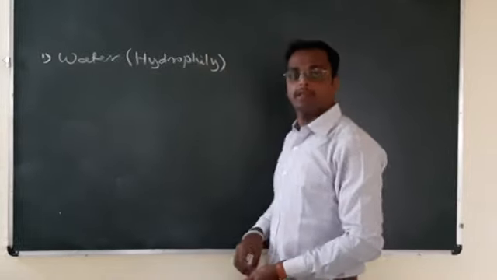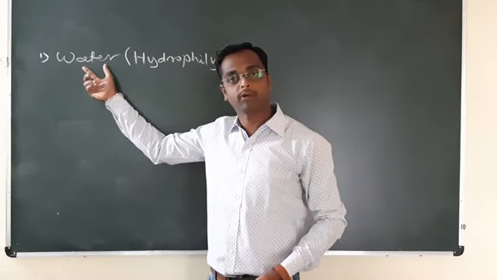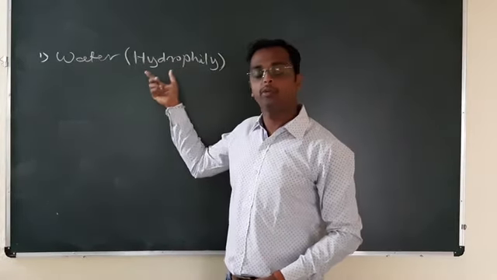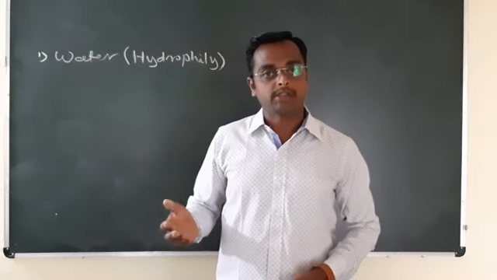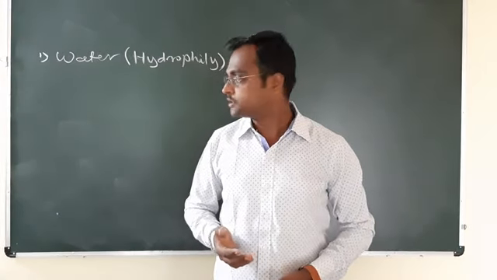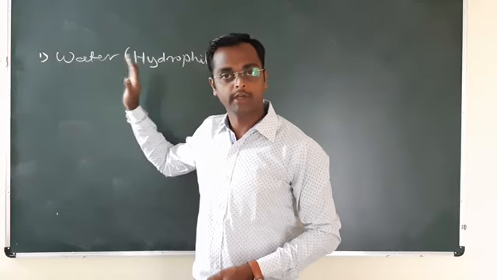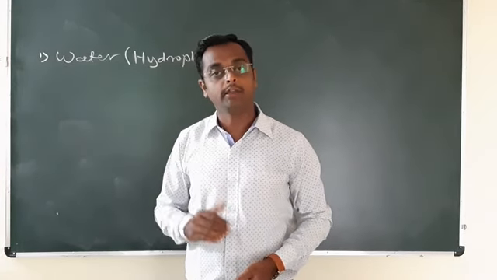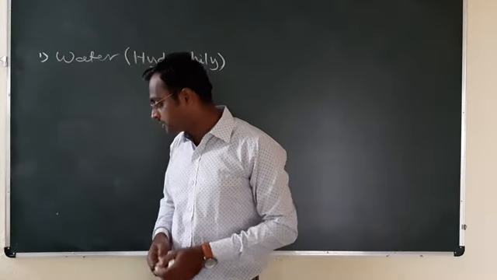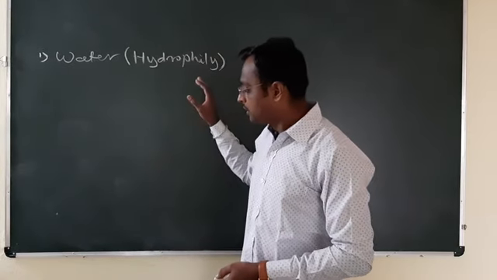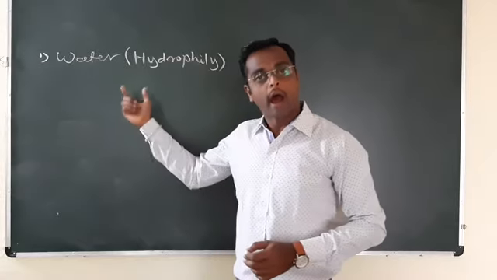And the agency is called hydrophily. Water also acts as a pollinating agent. Hydrophily: hydro means water. In some aquatic plants, about 30 genera, water acts as a pollinating agent. Water is also a physical factor, a non-living thing. It acts as a pollinating agent like in Vallisneria, Zostera, and Ceratophyllum. Certain adaptations are made to favor hydrophily.